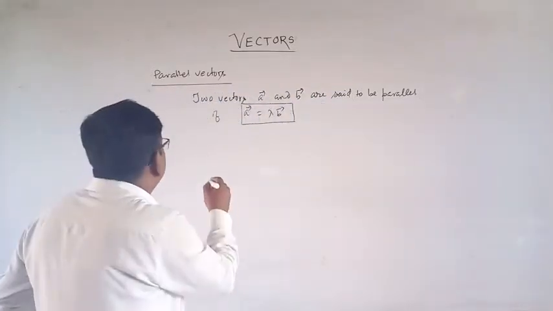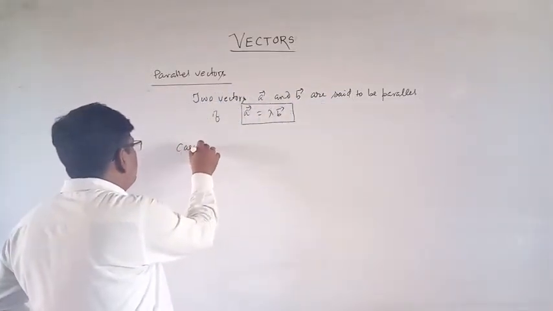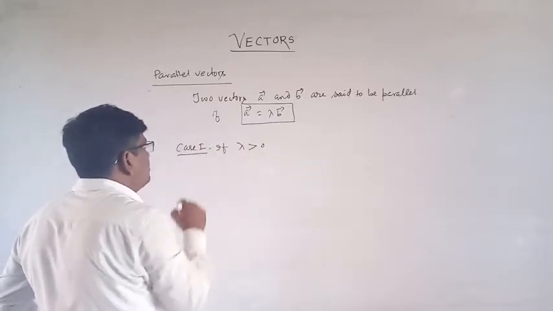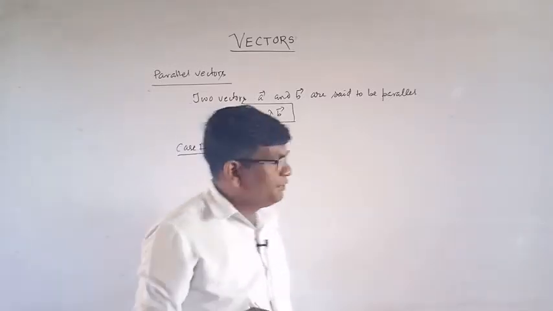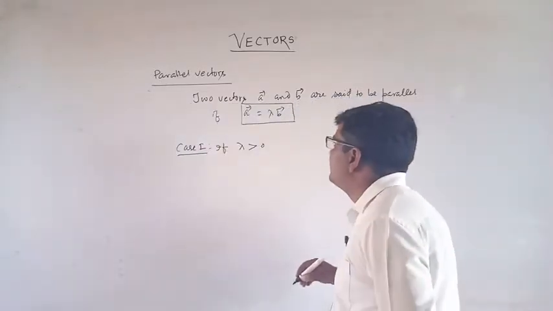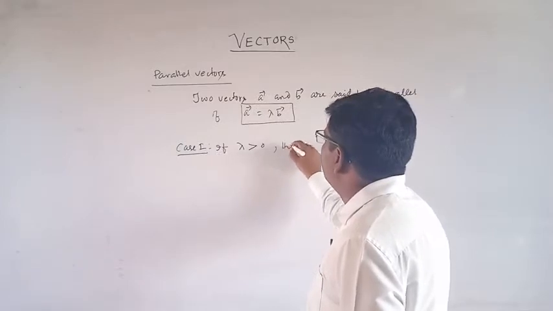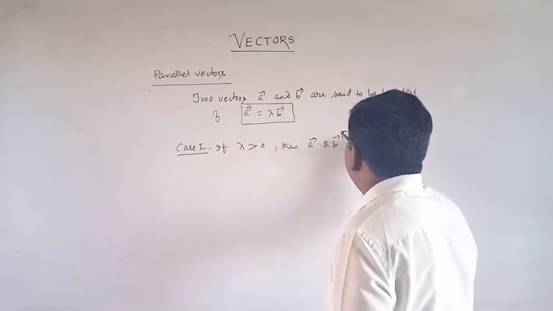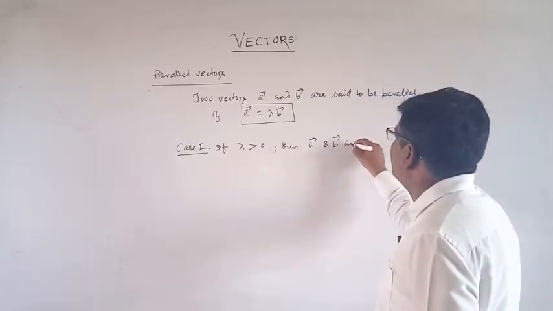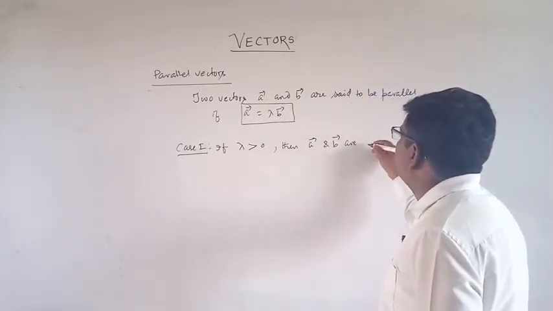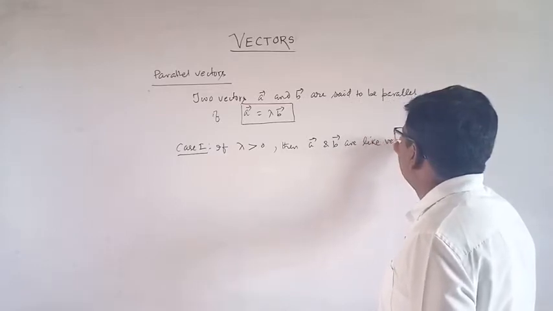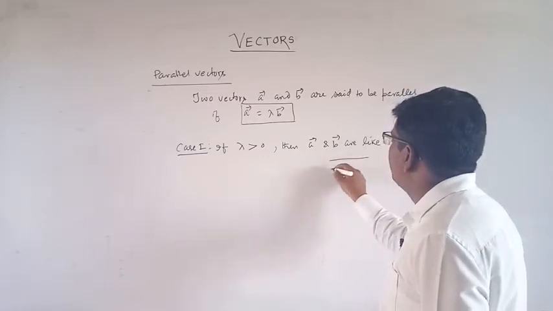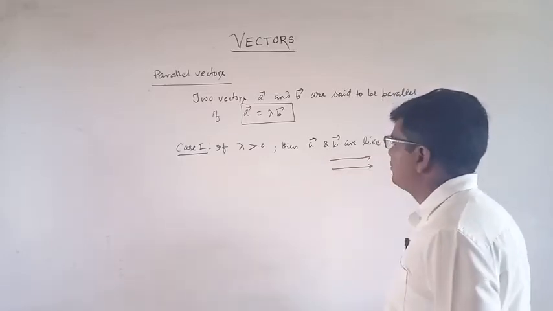Case 1: if lambda is positive, greater than 0, then A and B are like vectors. The diagram is like this: like vectors, same direction.